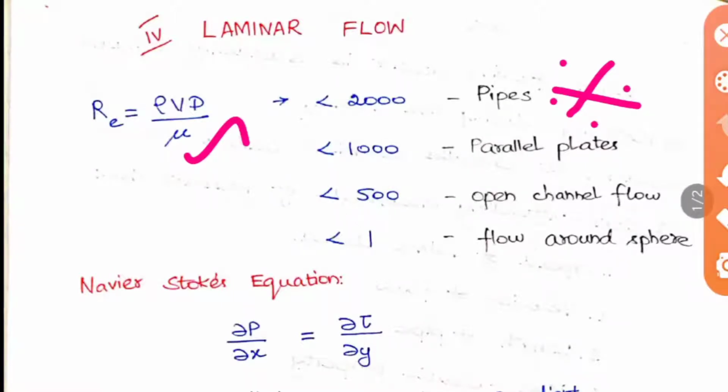But in parallel plates, that means when two parallel plates are placed like this and the flow is let in between, the value will be less than 1000 for laminar flow. Open channel flow means it will be less than 500 for laminar flow, and flow around any sphere means it will be less than 1 only. This is very important because they have asked all these 4 questions many times.